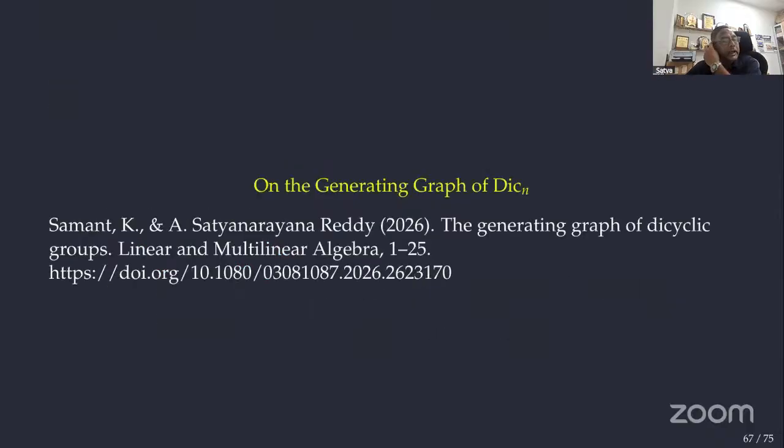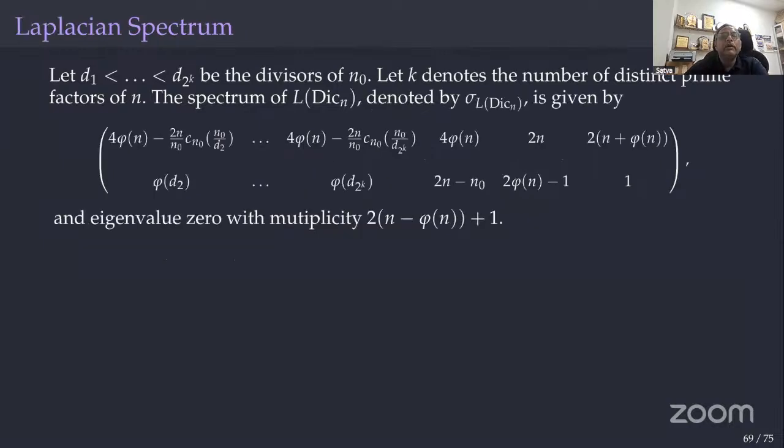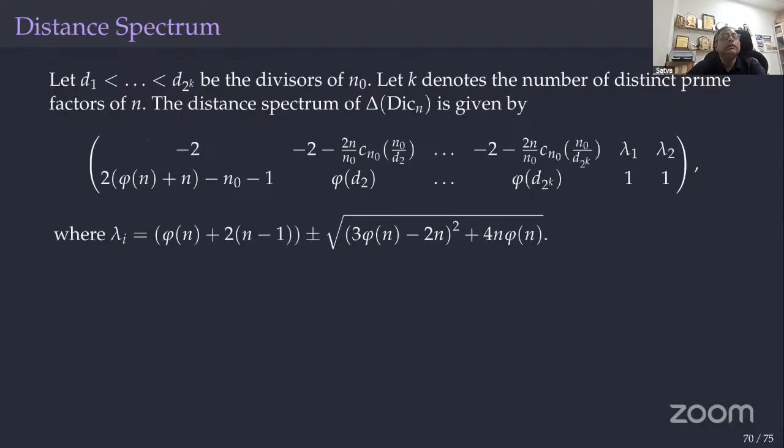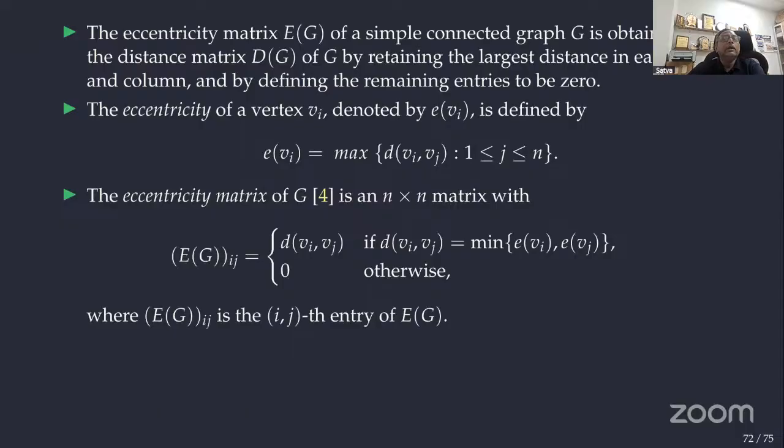In another paper, on dicyclic groups, we computed this too. So Ramanujan sums came up in several places. I explained here what the eccentricity matrix is and so on. If you need it, I will read it. Otherwise, I will skip this part.